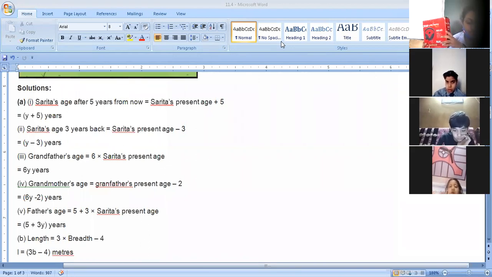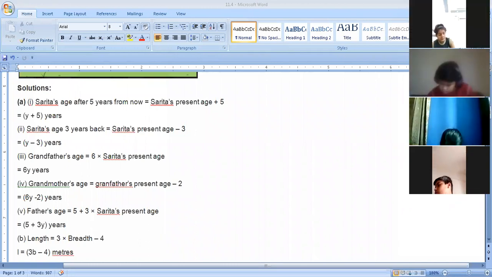So 5 times height means 5h. Height is given h, so 5 times height means 5h. And breadth is given 10 centimeters less than the length.